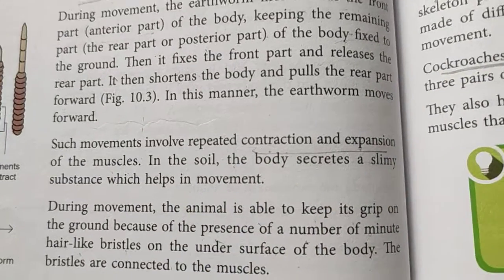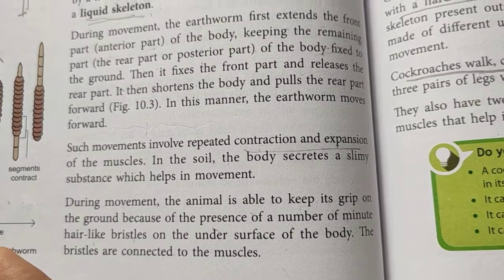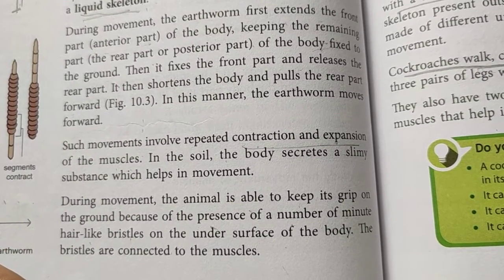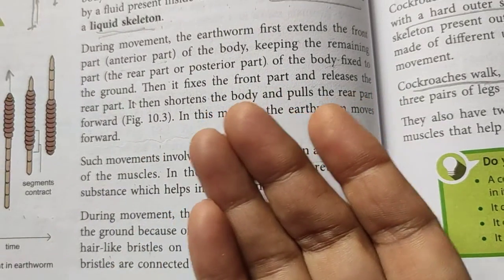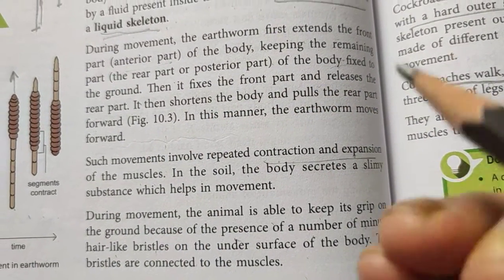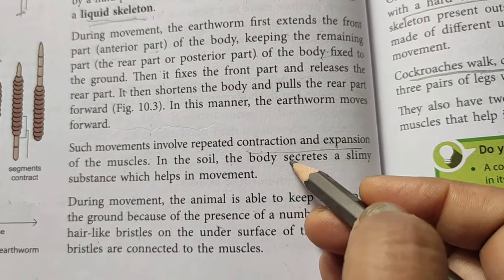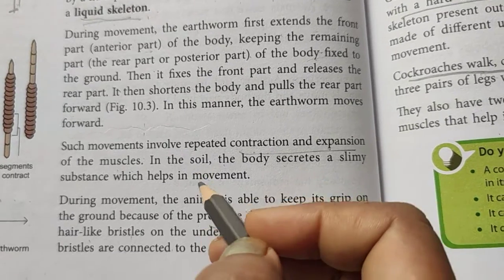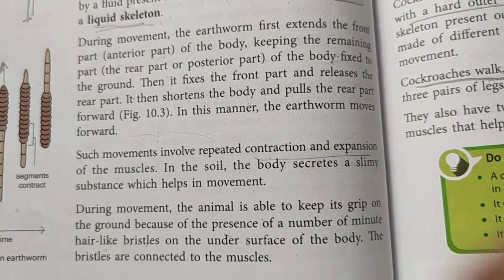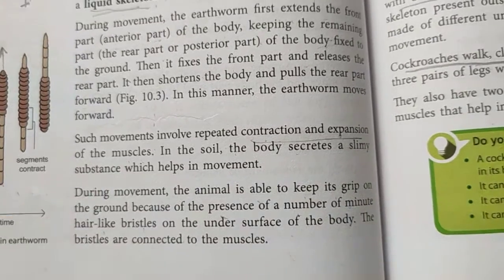They have to get some layer on which the body can move easily. So that layer, that film, is secreted by the body of the earthworm. It's a slimy substance, and that helps the earthworm to move forward easily, because we know the soil is a rough area.